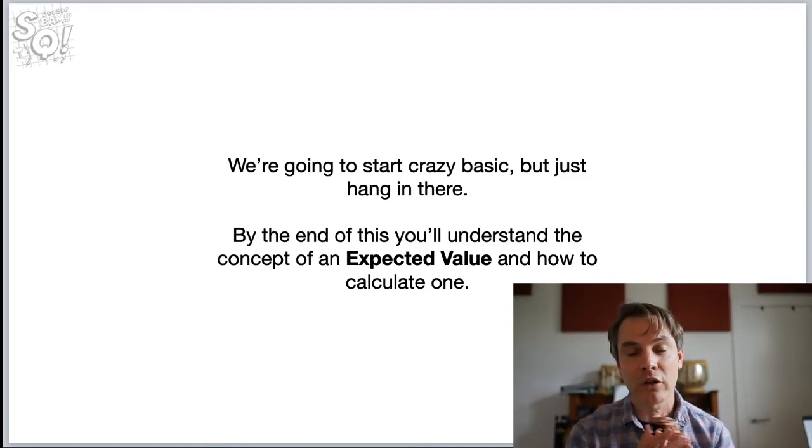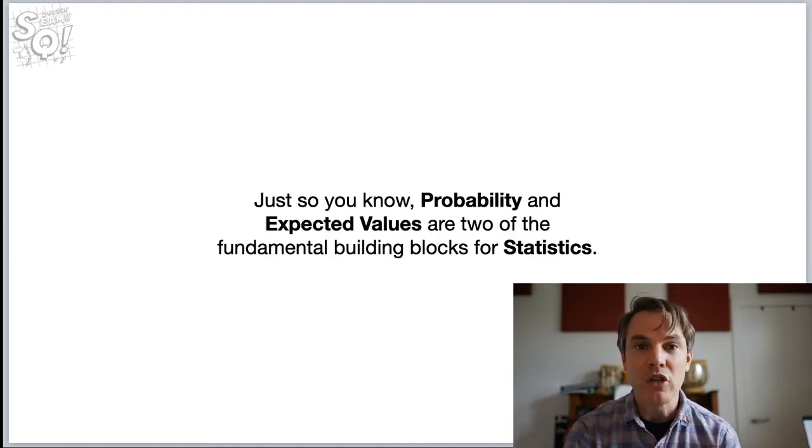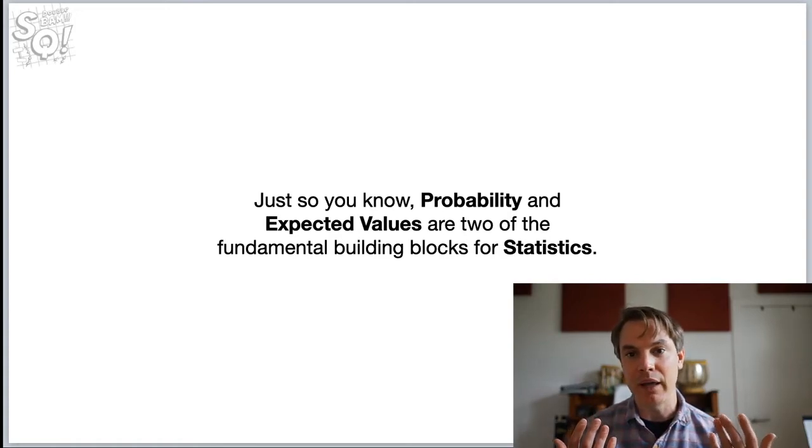Anyways, we're going to start off with simple probability stuff, but by the end, you're going to understand the concept of an expected value and how to calculate one. Probability and expected values are two of the fundamental building blocks for statistics. If you ever try to figure out why something works the way it works, like why do we divide the variance by n minus 1 instead of n?